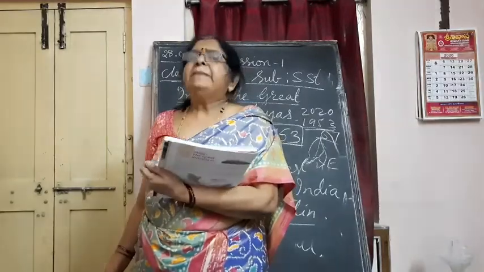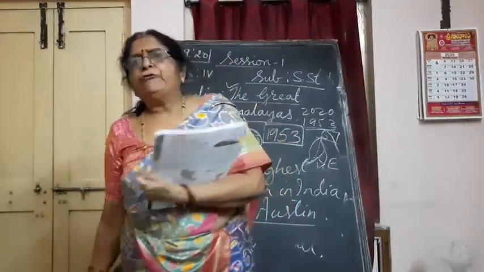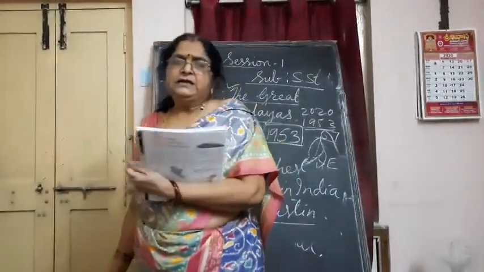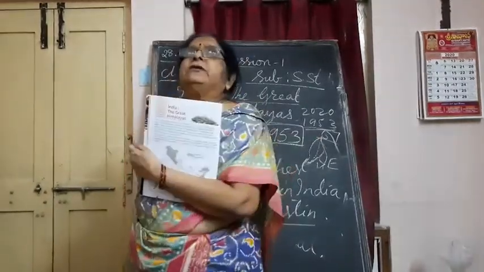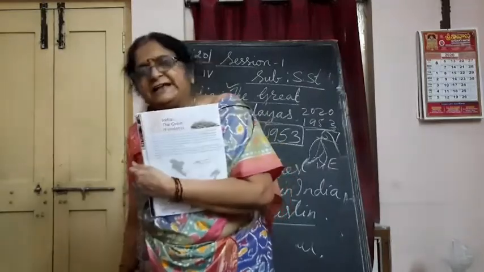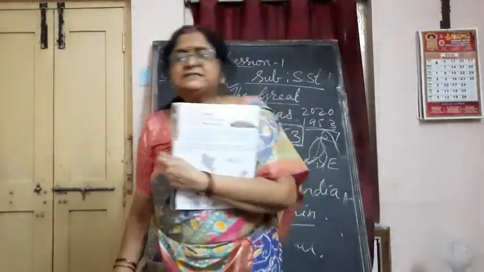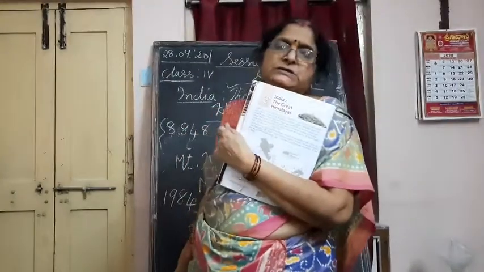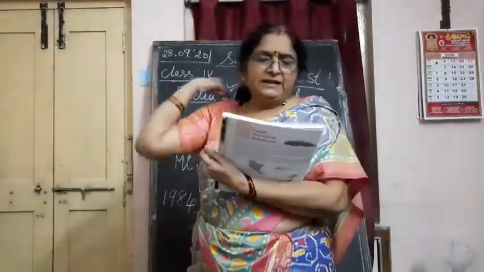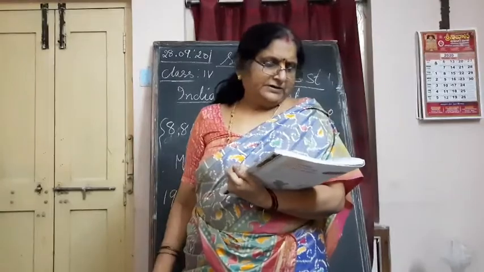They make a northern boundary for our country, and they act like a watchman who always saves us, guards our house. Like a guard, they are standing at the northern part of our country.